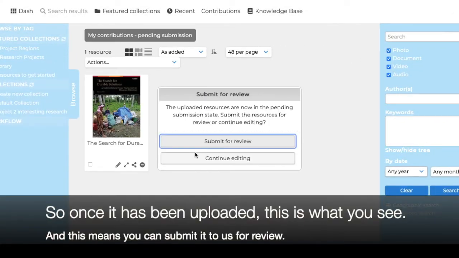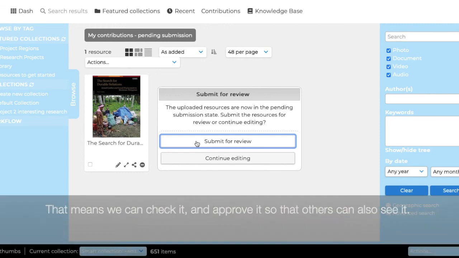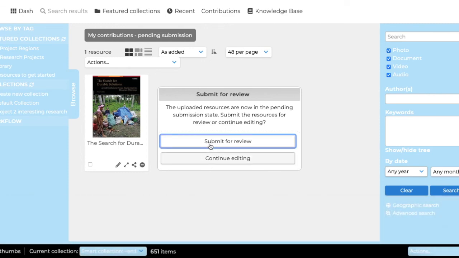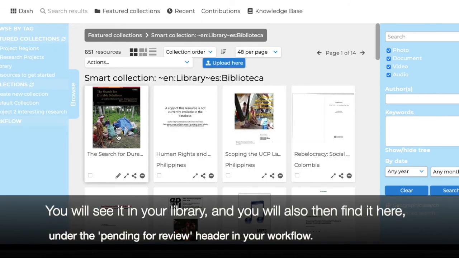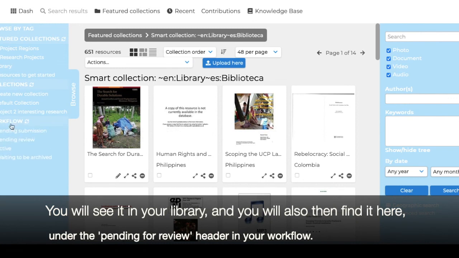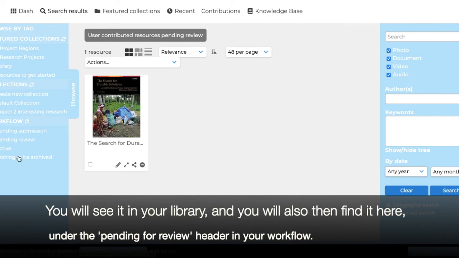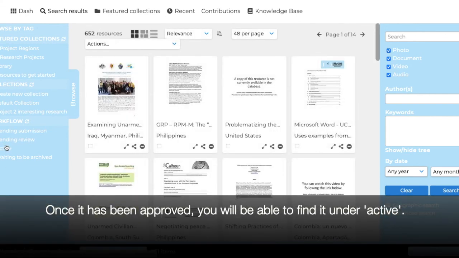So once it has been uploaded, this is what you see, and this means that you can submit it to us for review. That means we can check it and approve it so then others can also see it. You can also choose to continue editing if you so wish. So submit for review in this case. You will see it in your library. You will also then find it here under your pending review header in your workflow. And once it has been approved, you'll be able to find it under active.